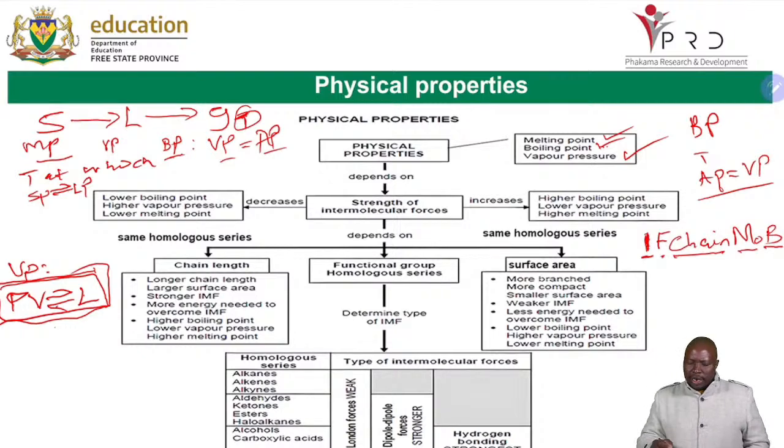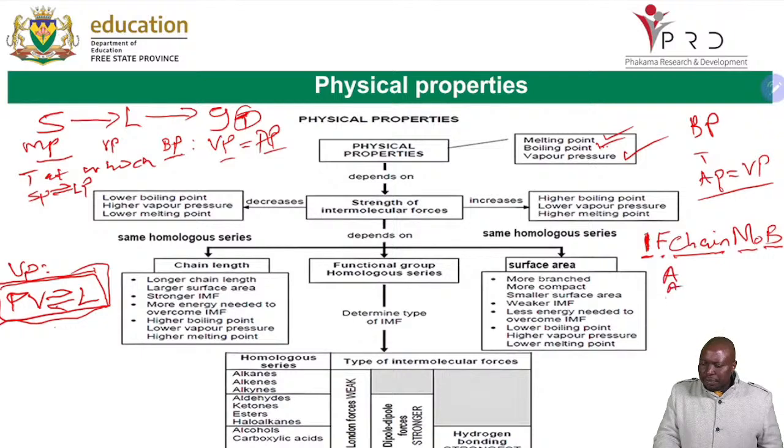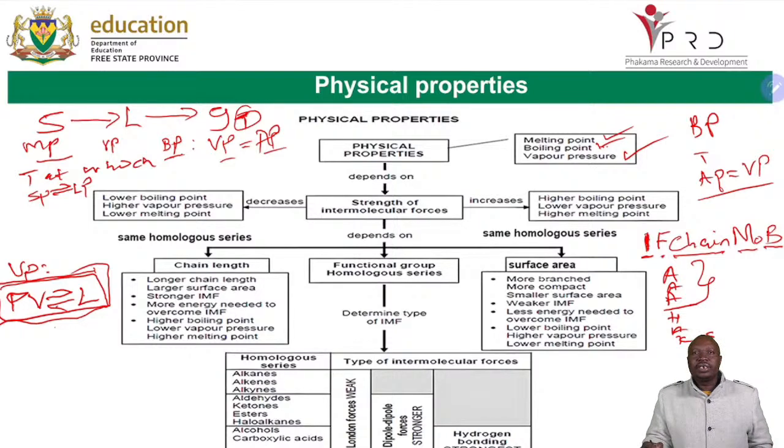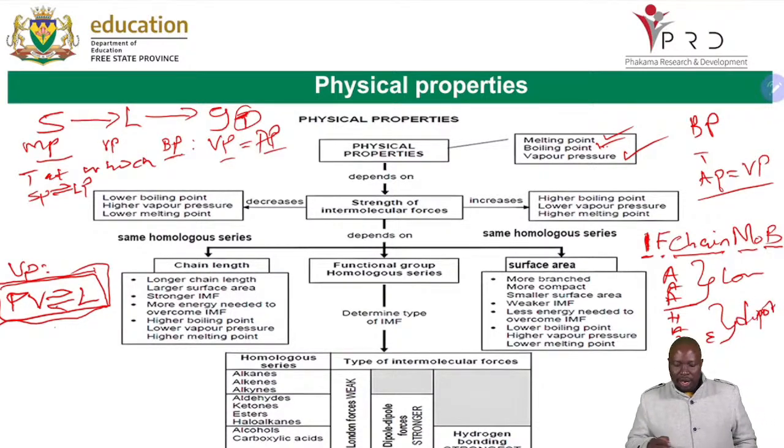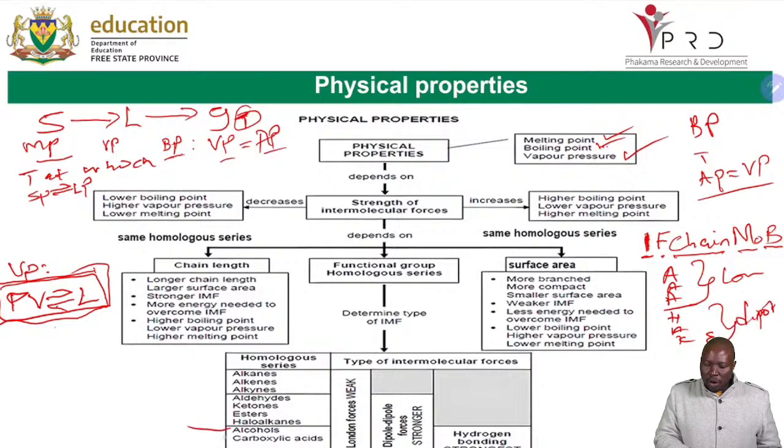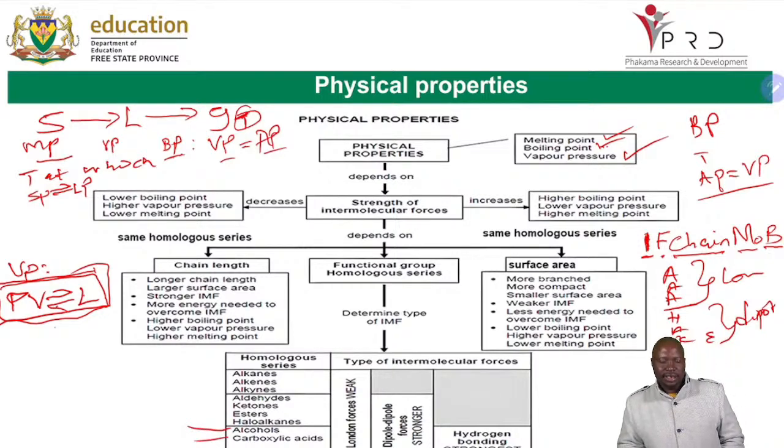And we are saying as well here, as I indicated at the beginning of this lesson, we are having AAA, A and C. As we said, these 3, the hydrocarbons, they all have London forces, and the haloalkanes, they have London forces and dipole. So you will refer to this as dipole, and you have your alcohol and carboxylic acid, your A and C there.